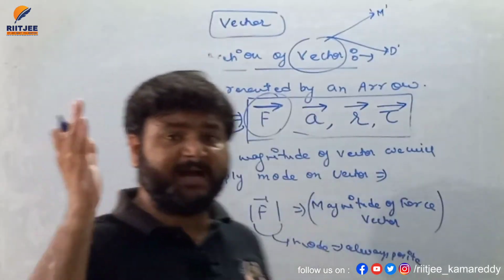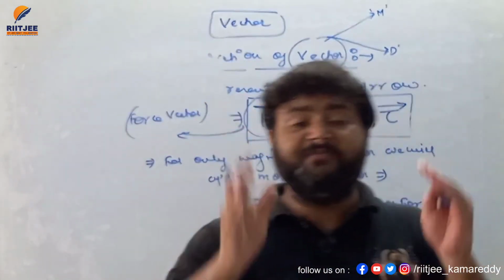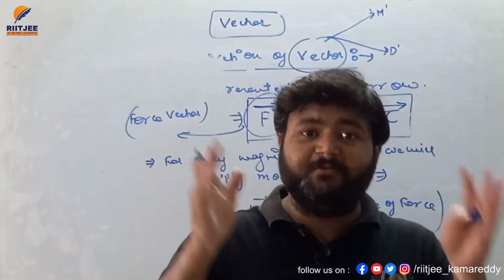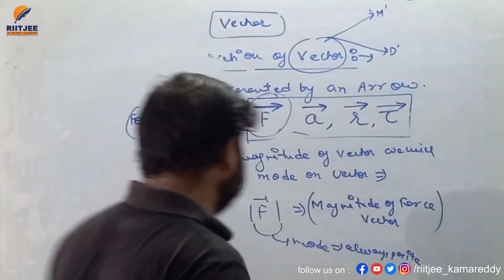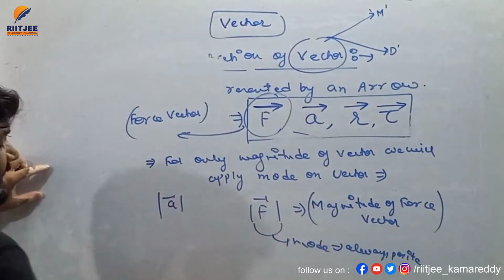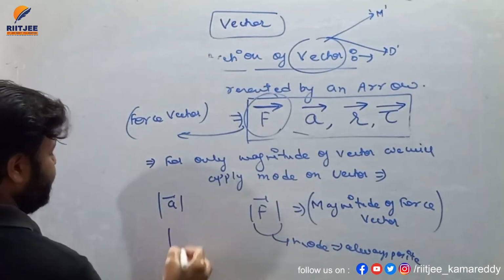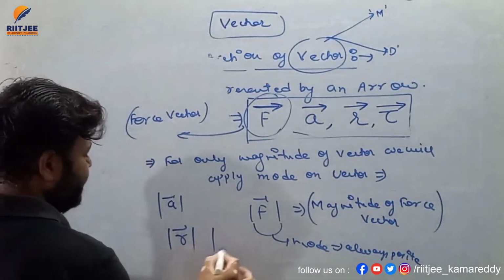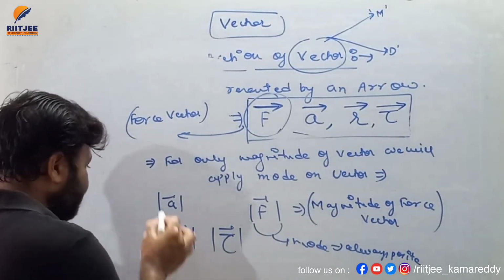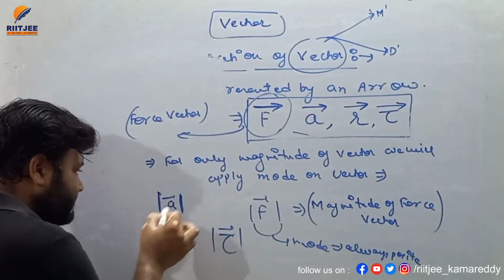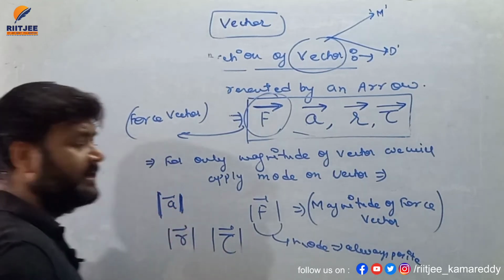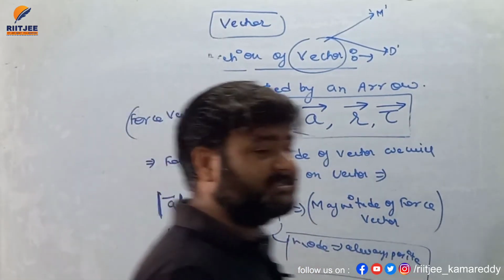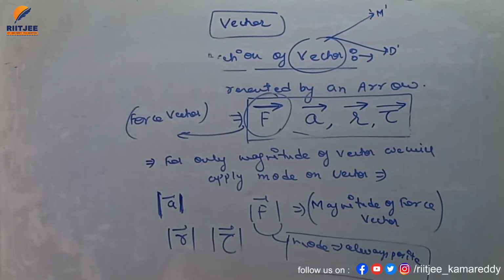Once we apply mod on any vector quantity, we are not talking about direction. We are only talking about the magnitude of the vector. Similarly, I'll write magnitude of acceleration, magnitude of displacement, magnitude of torque. Once we apply mod, these two parallel lines are said to be mod, and mod means always positive. So once you apply mod on any vector quantity, we are only talking about the magnitude of the vector. In that case we cannot talk about direction.